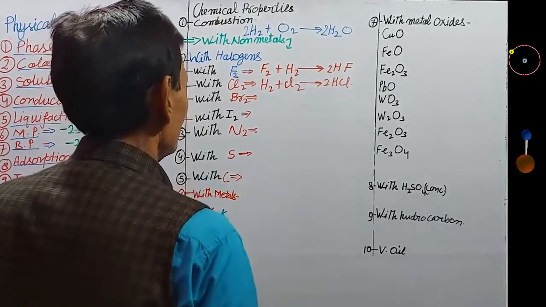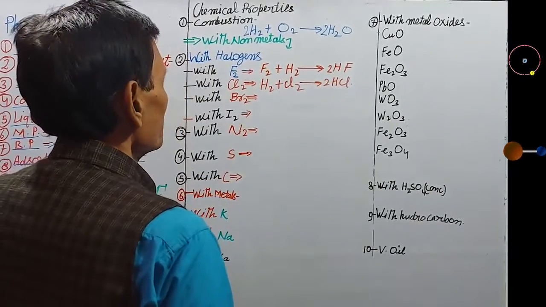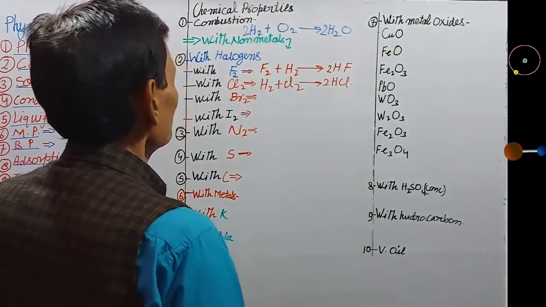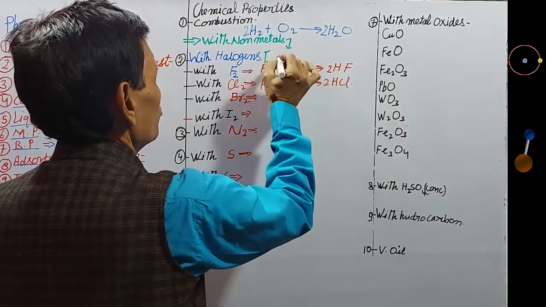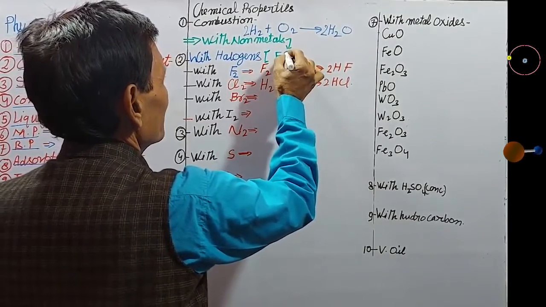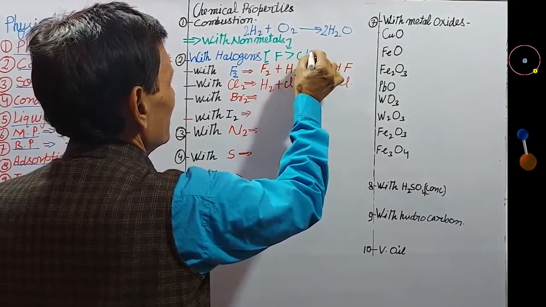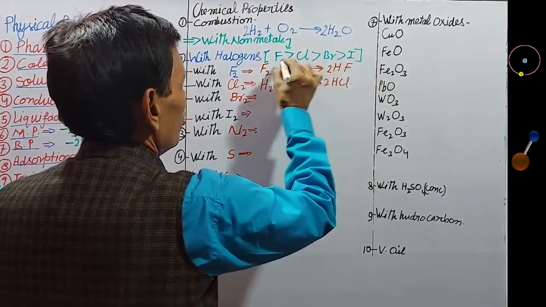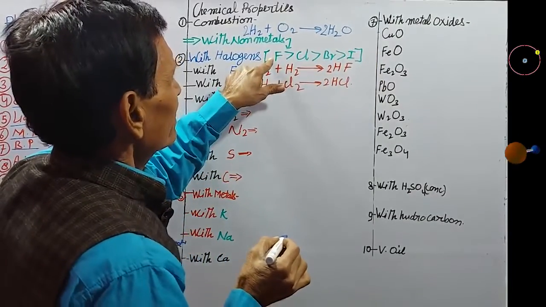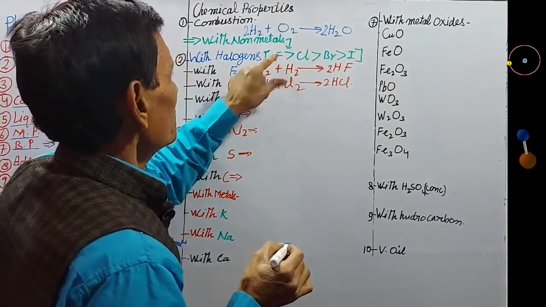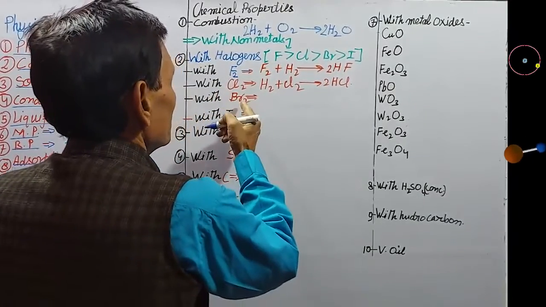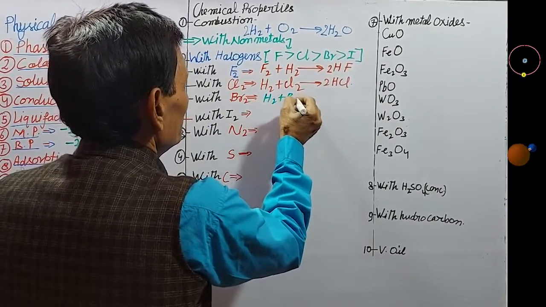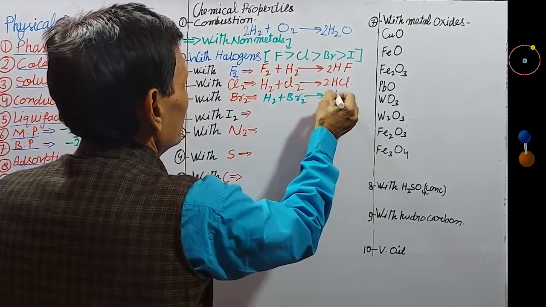Next, if hydrogen is treated with bromine, consider the reactivity of hydrogen with halogens: fluorine is greater than chlorine, is greater than bromine, is greater than iodine. Reaction order is like that. Highest reactivity is with fluorine; hydrogen reacts very speedily with fluorine. Bromine is slower than this. Hydrogen reacts with bromine to form hydrogen bromide.